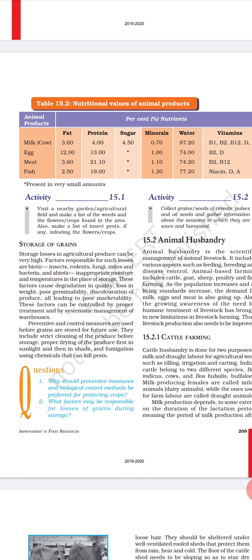We have different methods for the storage of the grains. First we have chemical methods, the fumigation method and natural pesticides. For chemical methods, we spray various types of chemicals like malathion, pyrethrum and benzene hexachloride. These chemicals or pesticides are used to prevent the crops from different types of insects. Okay, next we have fumigation.